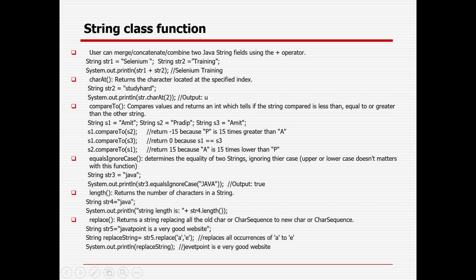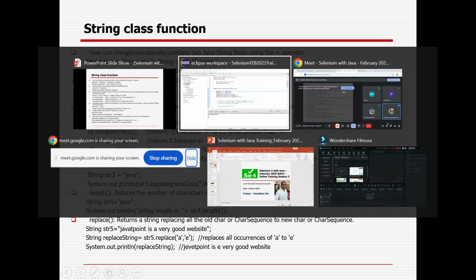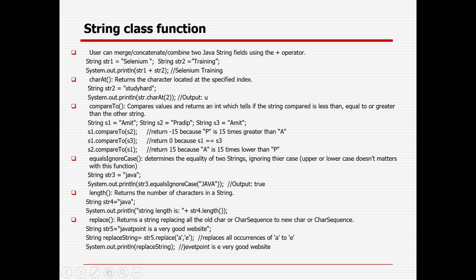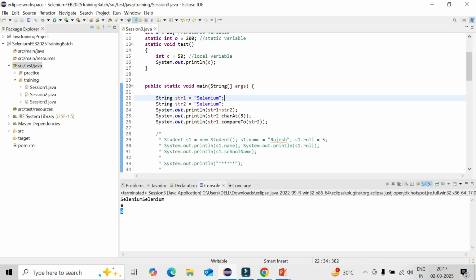Okay. Then equals ignore case, right, in case something is capital letter and lower letter, you can compare it, and you can get the length. Let's see. So here, equals ignore case I already told, right, upper case lower case will be ignored, true or false it will give you. Say you can give something called Selenium.